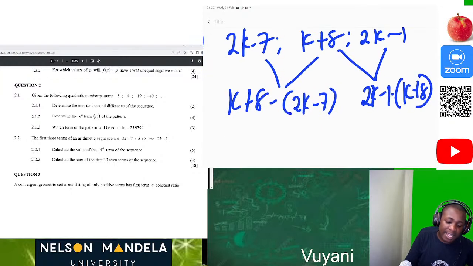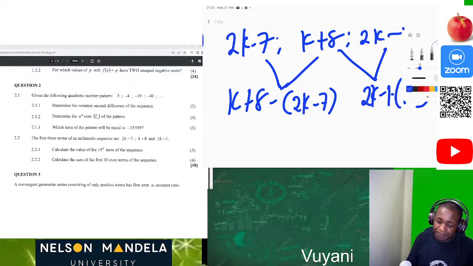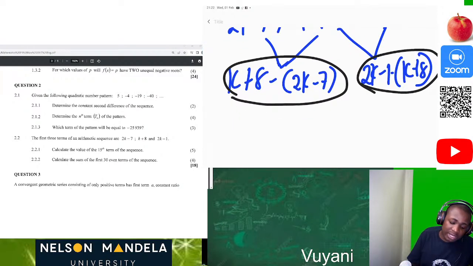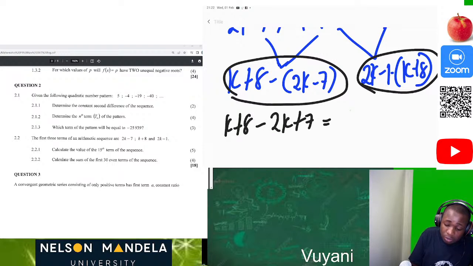As we defined our arithmetic sequence, it's a sequence which has a constant first difference. So in other words, this difference here is equal to this difference which we have here. So let's equate the two. k plus 8 minus 2k plus 7 is equal to 2k minus 1 minus k minus 8.